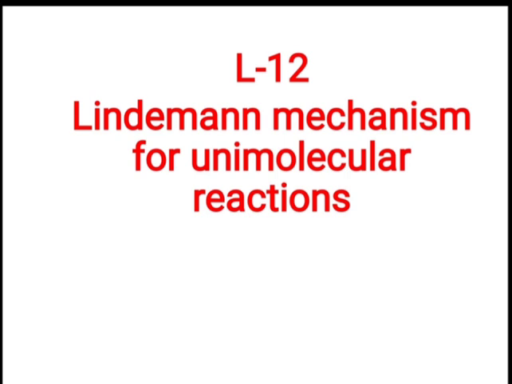However, collisions are simple bimolecular events. So how can they result in a first order rate law? Because a collision occurs between two molecules, that means a bimolecular event is there. So, how can they result in a first order rate law?